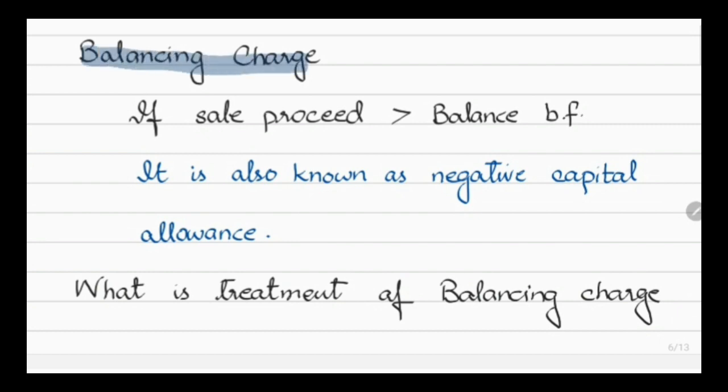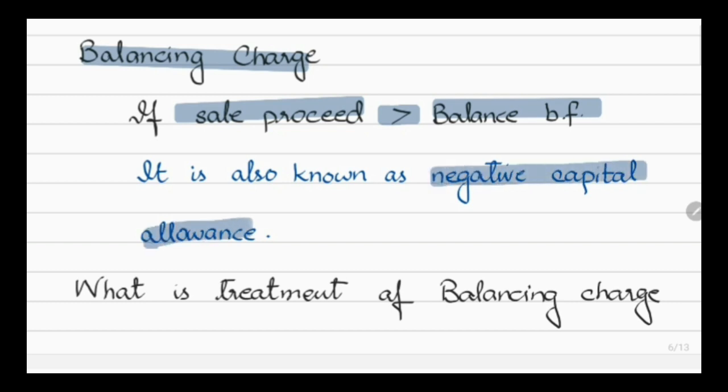Balancing charge. If sale proceed is greater than balance brought forward, this is said to be balancing charge. It is also known as a negative capital allowance, and the treatment of this is it will reduce the capital allowance.